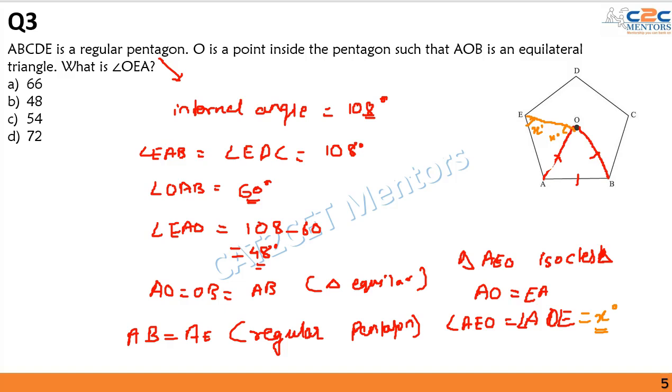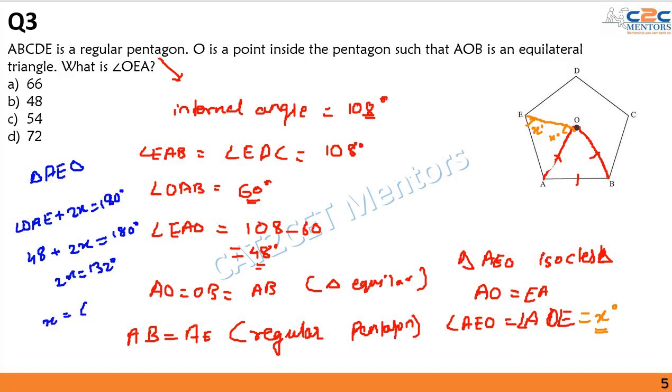Now if I consider triangle AEO, I can say that angle OAE plus 2x is equal to 180 degrees. Angle OAE we found out as 48 degrees. So 48 plus 2x is equal to 180 degrees, or 2x turns out to be 132 degrees, or x is equal to 66 degrees, which in turn is our angle OEA that we needed to find out, and hence option A is the correct choice.